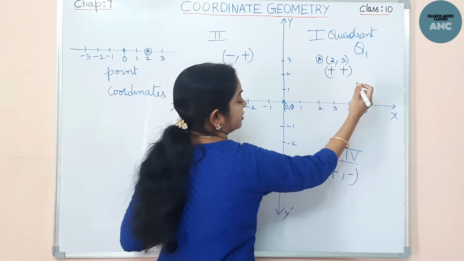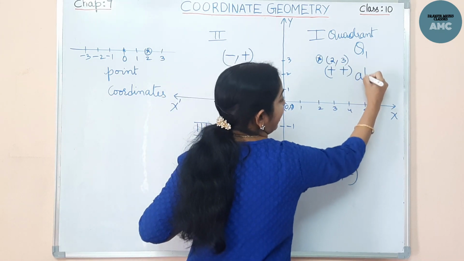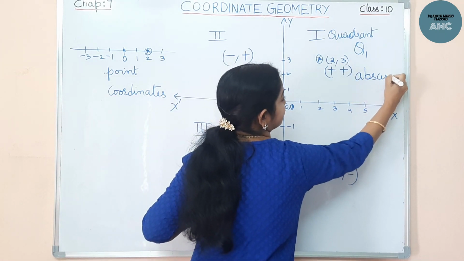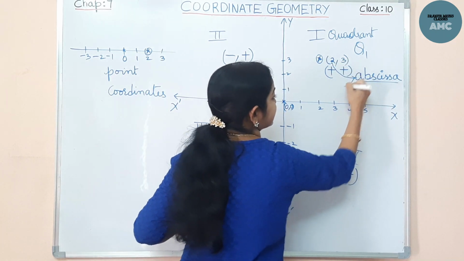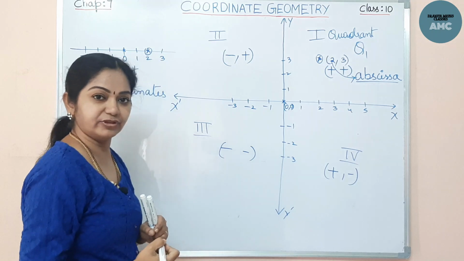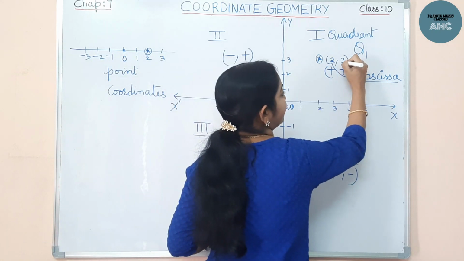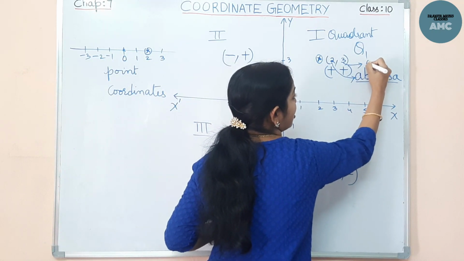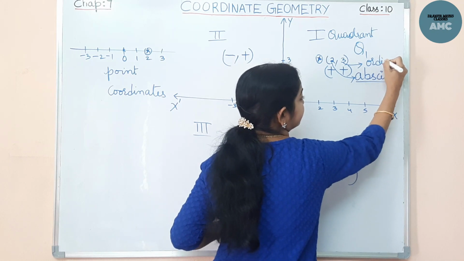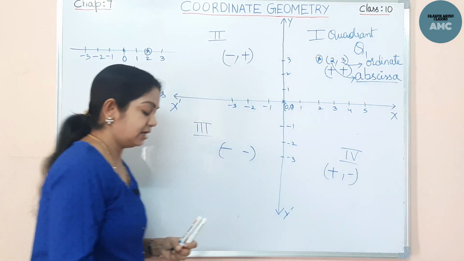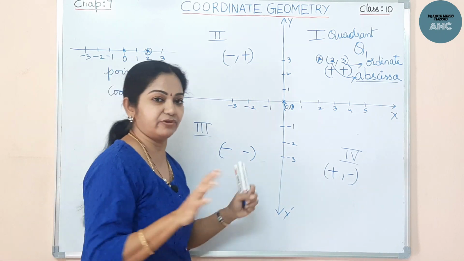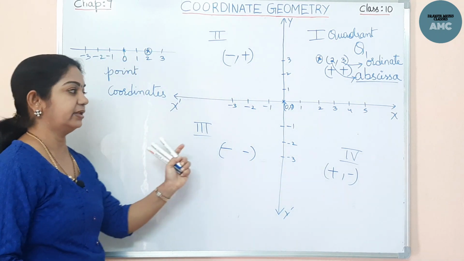X coordinate, in other words, it is also called the abscissa. Okay, this is the x coordinate, abscissa, the other name for the x coordinate, whereas the other name for the y coordinate is the ordinate. So this is all about information regarding coordinate geometry.